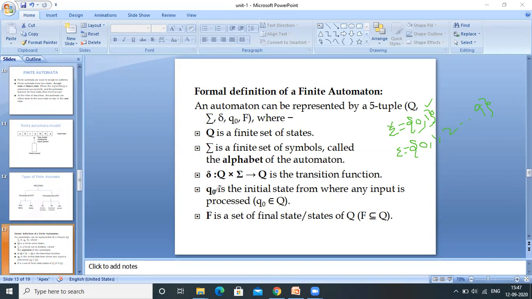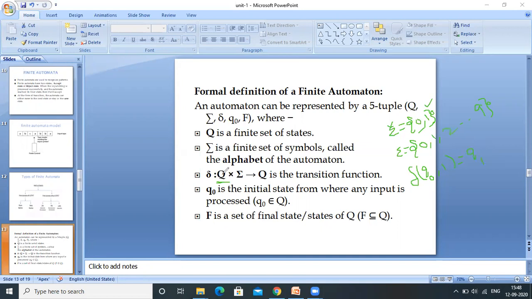Now delta is a transition function. It will take, to represent, what is the current state. So let's say assume currently it is in the Q naught state. What is the current input symbol? What is the next state? Assume it will go to the Q1 state.